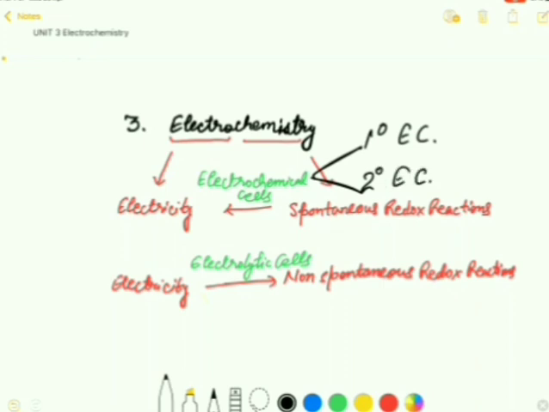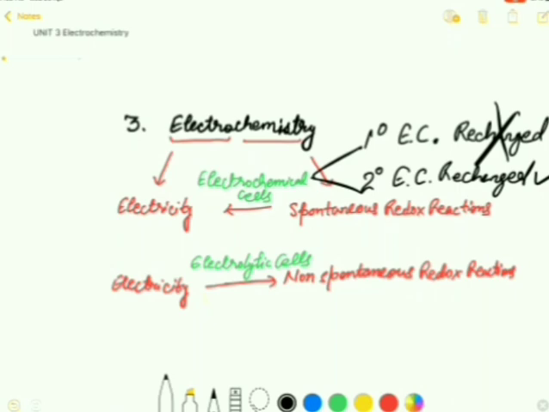The basic difference is primary electrochemical cells are used once and cannot be recharged, whereas secondary electrochemical cells can be recharged time and again, and their electrode reaction can be reversed at any moment.